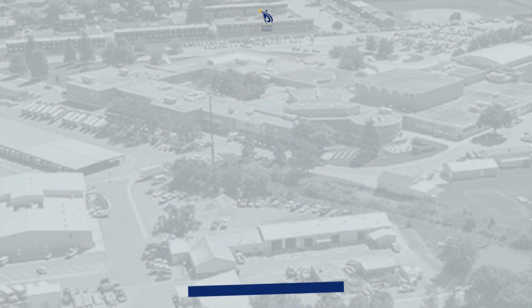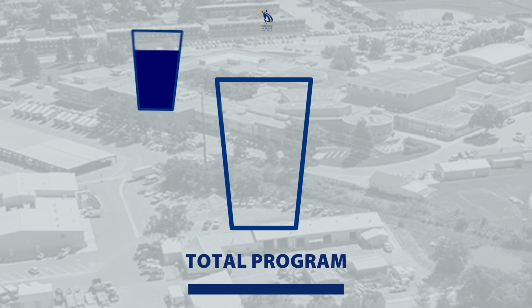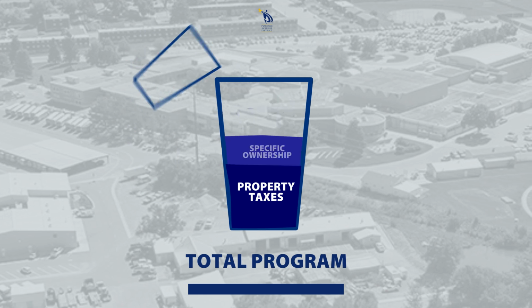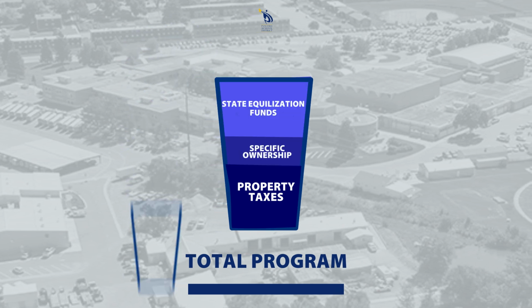When thinking of total program funding, picture a full glass of water. The formula determines the amount of water, or funds, necessary to fill the glass. Then, various sources of water are used to fill the glass, and while the quantity from each source may vary, the size of the glass will not.